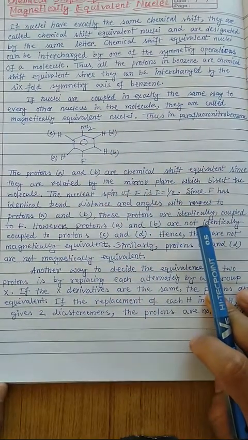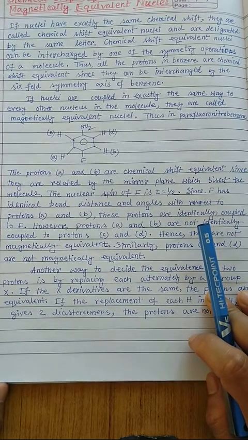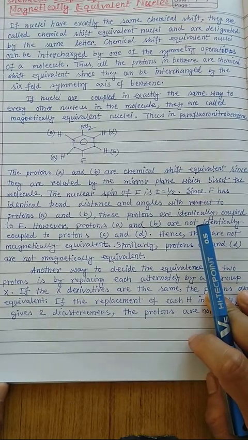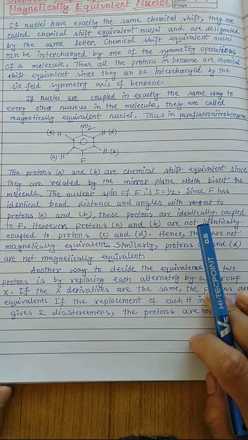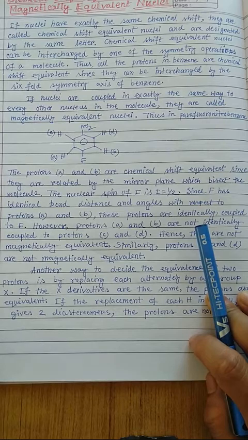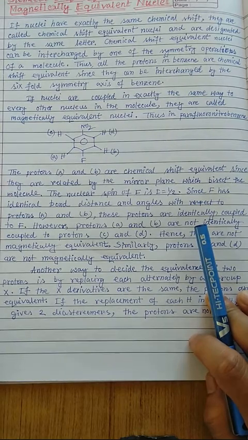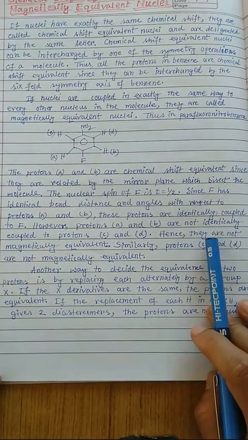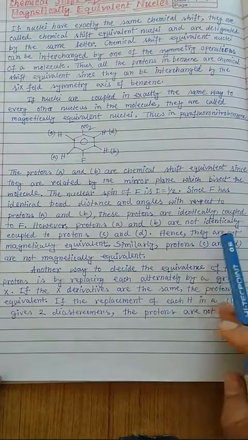Now, if we find that two protons are magnetically equivalent, then it is very clear that they have the same chemical shift value, that is the same delta value, and they have the same coupling constant value, because when they are magnetically equivalent, they couple with a common nuclei in the same manner. That's why definitely they have the same coupling constant J value, and they are basically also present in the same electronic environment. So this is the discussion about chemical shift equivalence and magnetic equivalence.